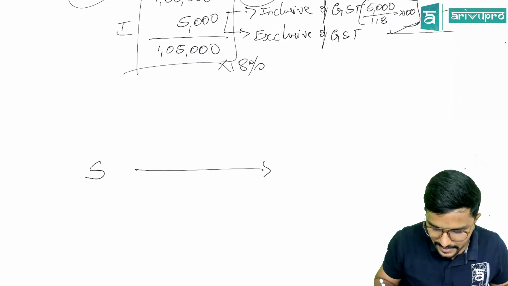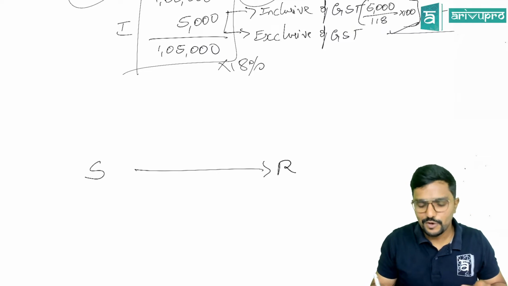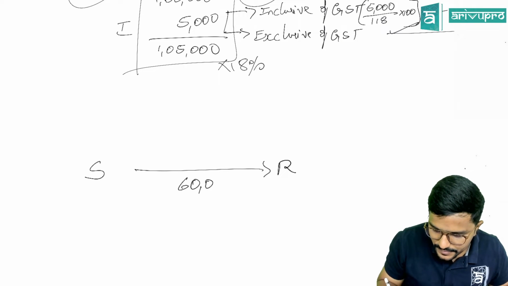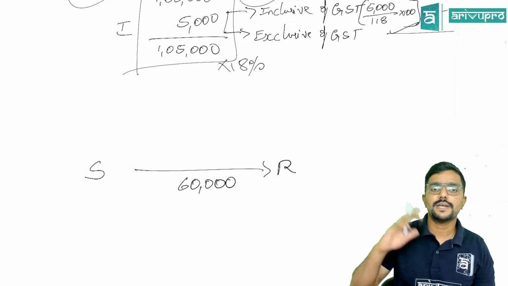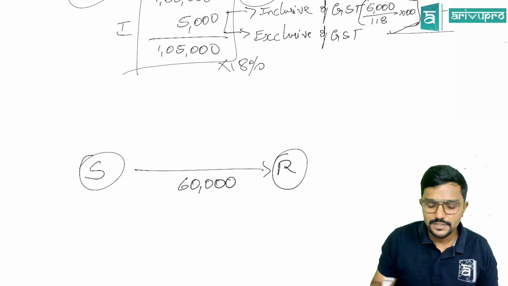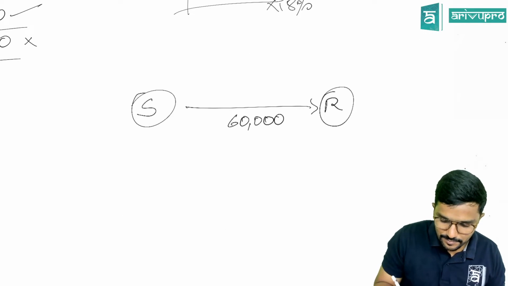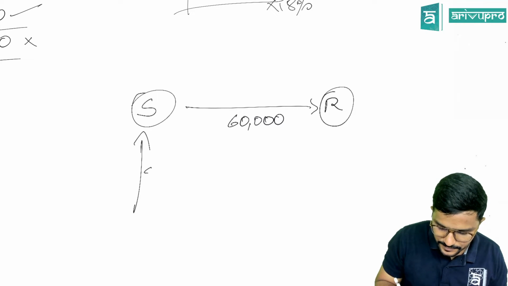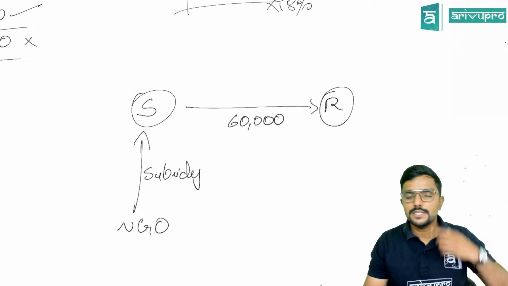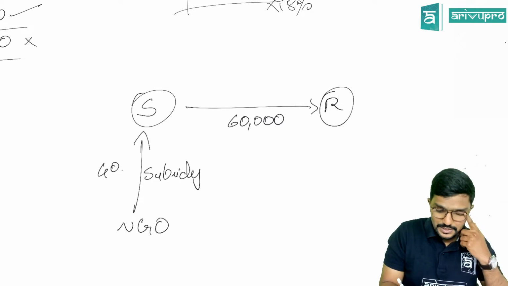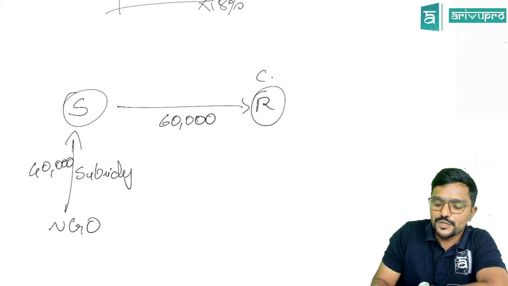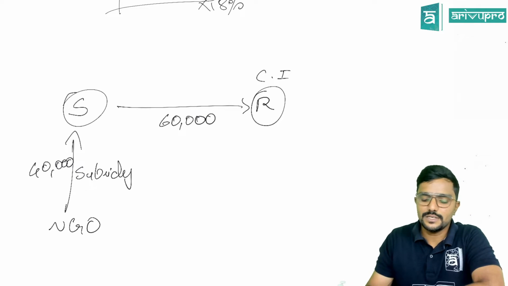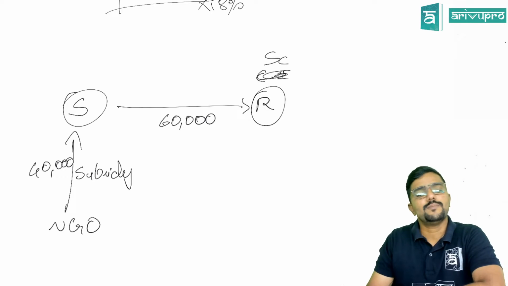Next, one more example. Now, supplier has supplied the goods to the recipient for 60,000. But the goods are worth 1 lakh. Why is the supplier sending the goods to the recipient only for 60,000? Because the supplier has received some subsidy from an NGO. The NGO has given a subsidy of 40,000 to the supplier, telling the supplier, you supply the goods to the recipient, which is a charitable institution, or let us take it as a school, only for 60,000.